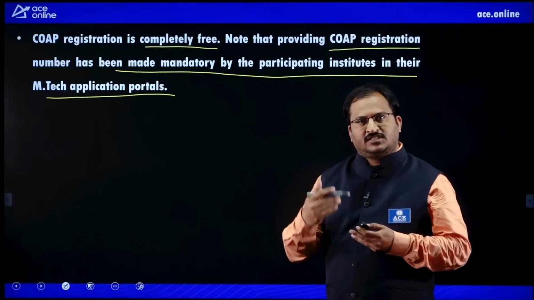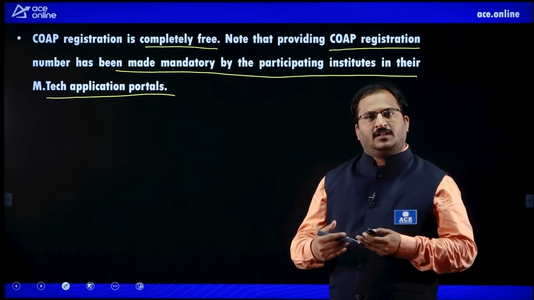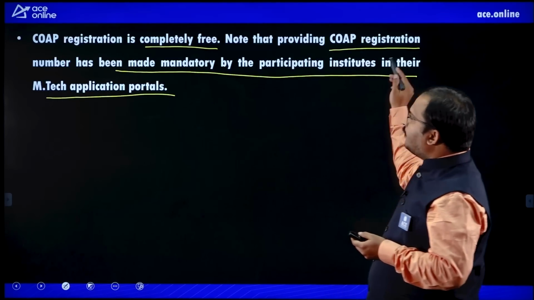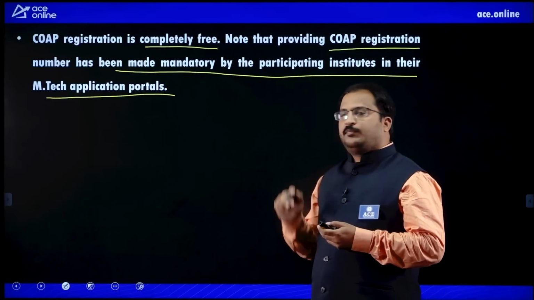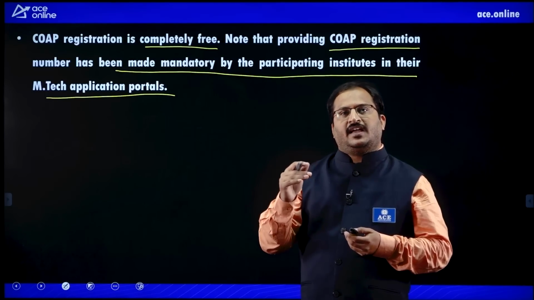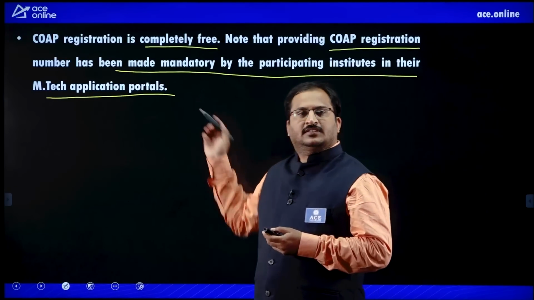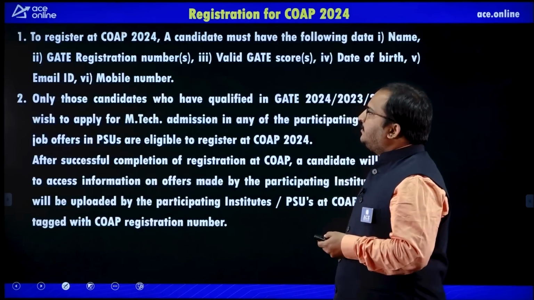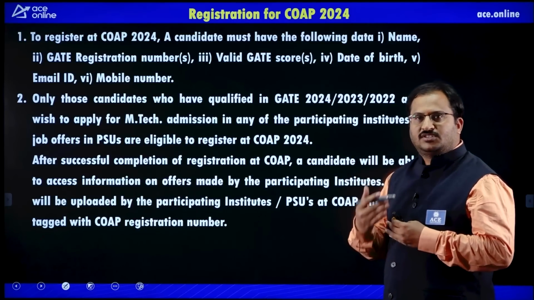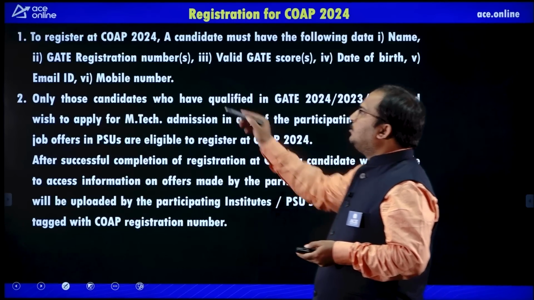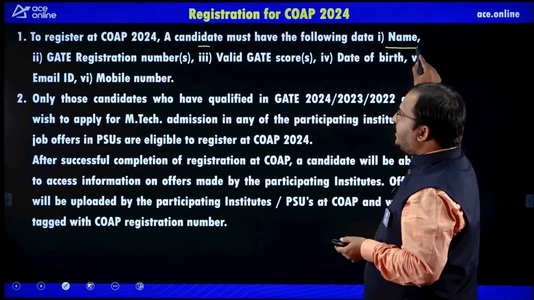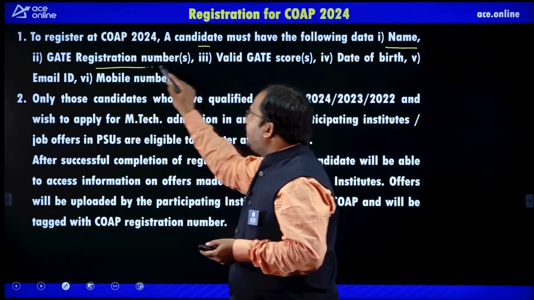First, you have to register in the COAP portal, then you have to take that COAP registration number and apply on the IIT or IISc website for the M.Tech applications there. Now, the registration process is very important, dear students, so try to understand this carefully. To register at COAP, a candidate must have the following data: name, GATE registration numbers.